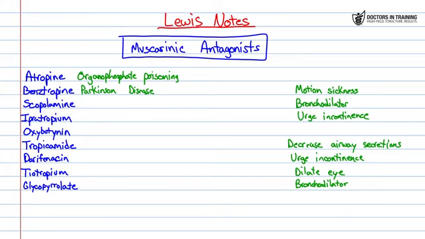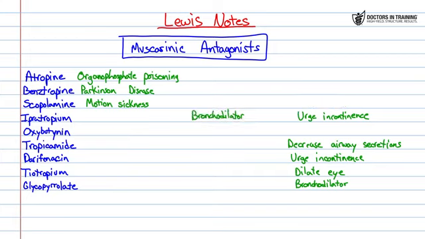Next, we have scopolamine. So scopolamine is used, especially if you're going to go on maybe a sea cruise or something. You're going to go fishing and you get seasickness or motion sickness, and you're going to use that there. Ipratropium bromide, used pretty often as a bronchodilator, especially in our COPD patients. You can use it in asthma as well.